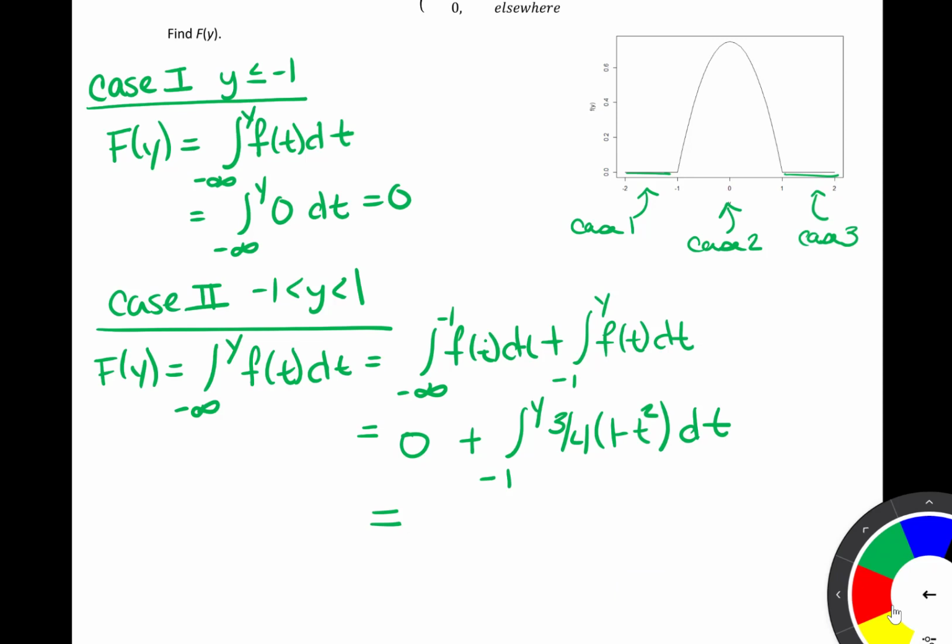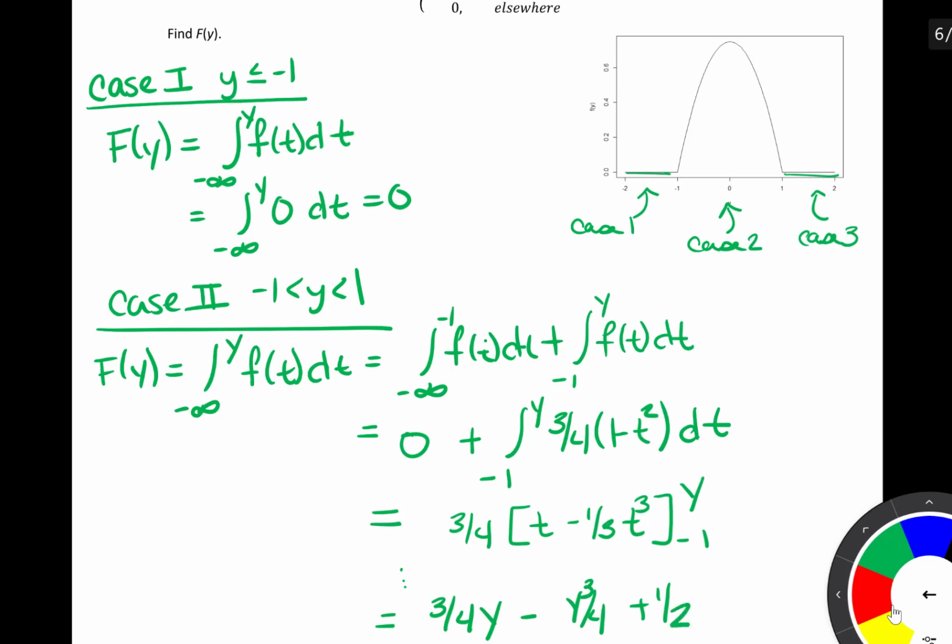So here our integral is going to become the following, and then you'll want to confirm that this simplifies to the following. So this gives us the value of our CDF when y is between negative 1 and 1.